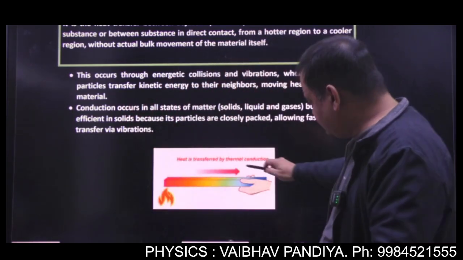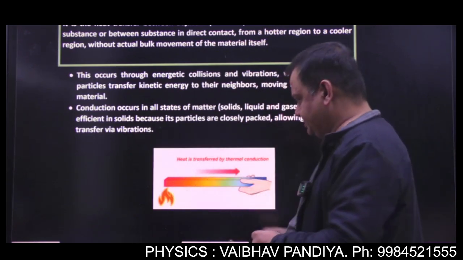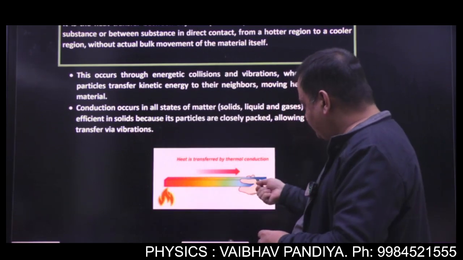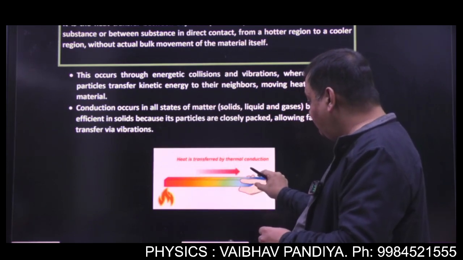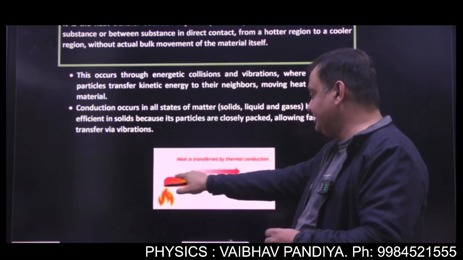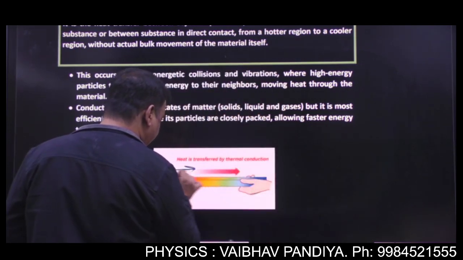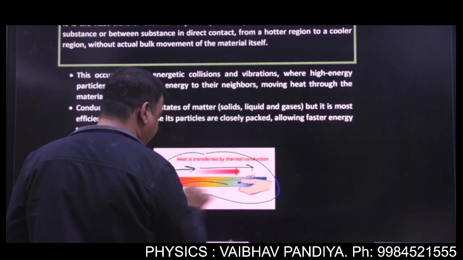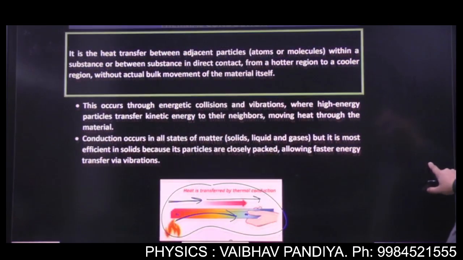Now what you did, you brought one end of the rod over some heated source, say over a fire. So initially only this end will get heated up. Now what will happen if you're holding the other end? Very soon you will feel the warmed state of this end. That is, the heat energy is getting transferred from the hotter end to the cooler end. And this process of transfer of heat energy from one point to another point through the medium is called conduction. Okay. Now let's see what is the mechanism of conduction.